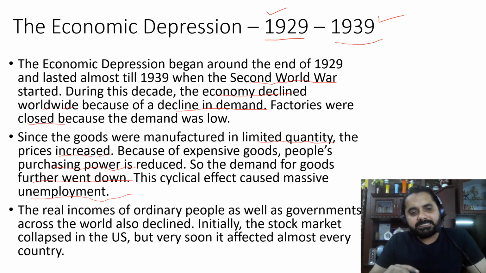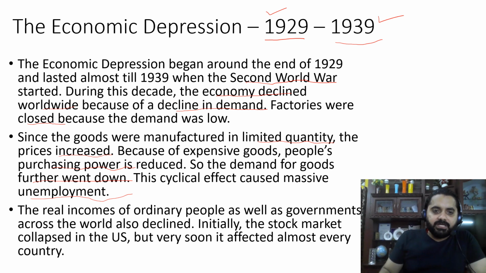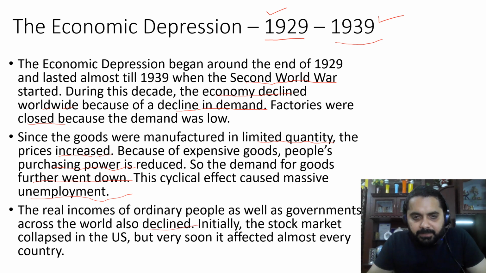Its effects were seen all over the world. Here you can see the real incomes of the ordinary people as well as the governments across the world also declined. That means the income of the common people and the income of the governments also started declining. It is even said that the stock market in the US collapsed during this period, and because of this effect, the entire world's economy started declining.